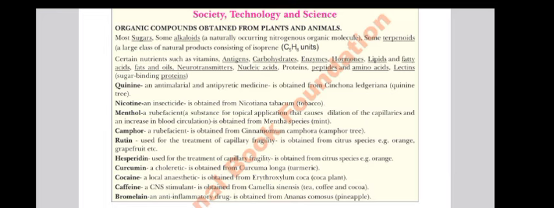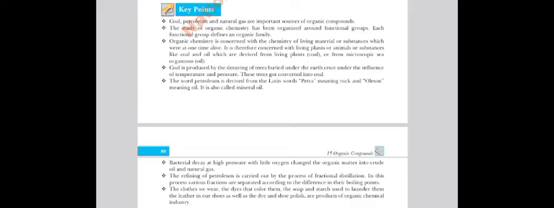The key points of the chapter suggest that coal, petroleum, and natural gases are important sources of organic compounds. We can obtain organic compounds from them. The study of organic chemistry has been organized around certain functional groups. Each functional group defines an organic family. Organic chemistry is concerned with the chemistry of living material, or substances that were once alive, such as animals that we buried under the ground.